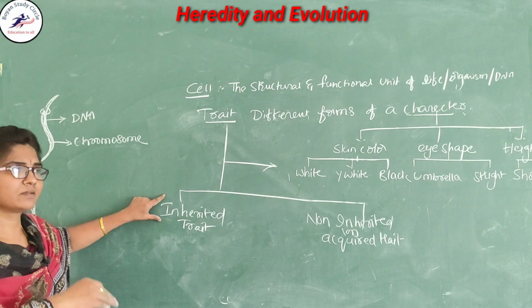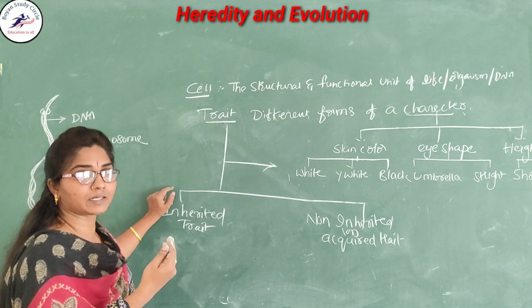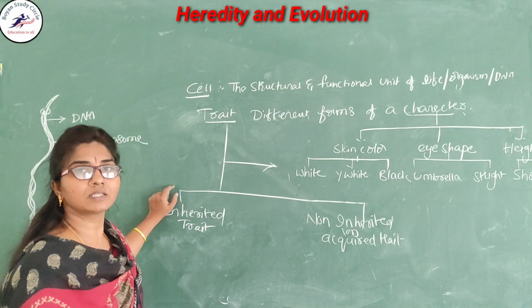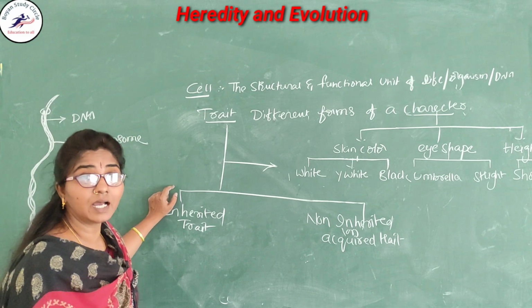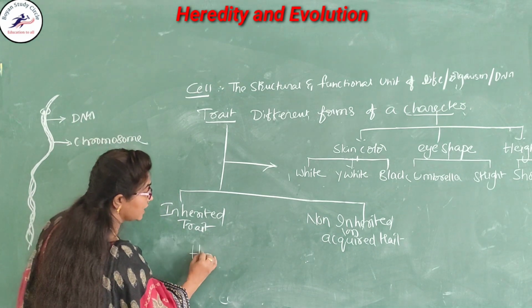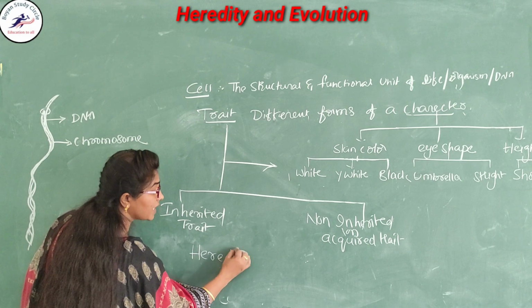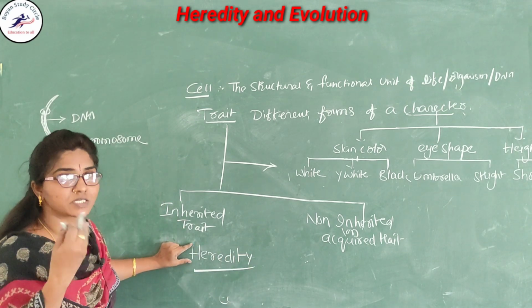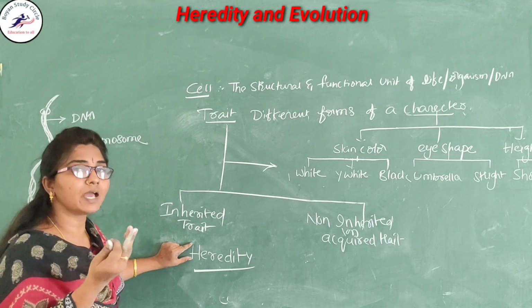Already you know that the passing of characters from parent to offspring is called heredity. Here you should carefully observe. We came to start your lesson, heredity and evolution.